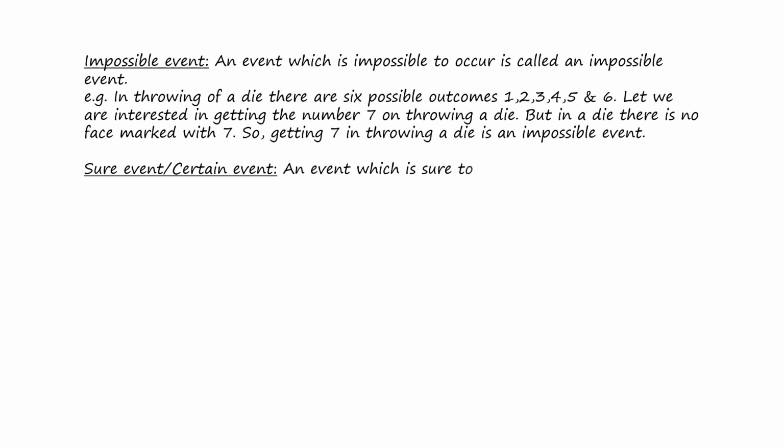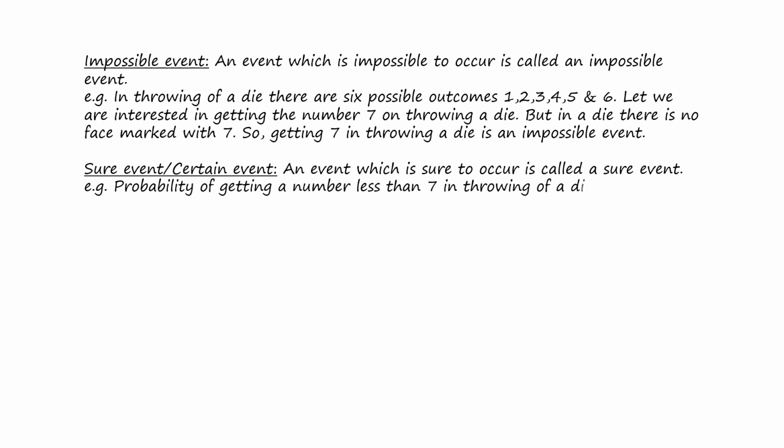Sure event, or certain event. An event which is sure to occur is called a sure event. For example, the probability of getting a number less than 7 in throwing a die. In this case, all the outcomes 1, 2, 3, 4, 5 and 6 are less than 7. So this is a sure event.